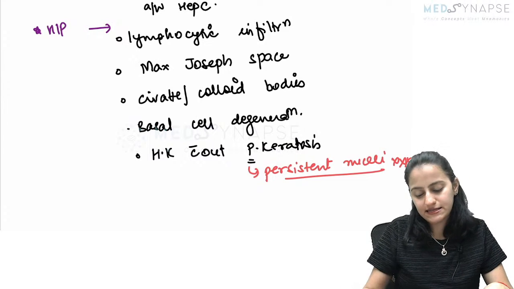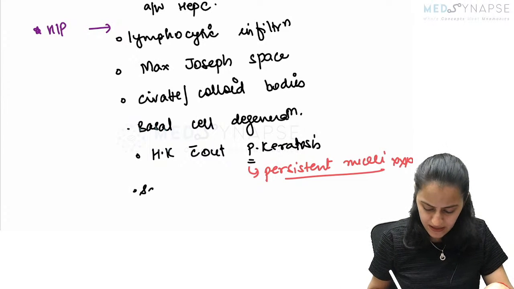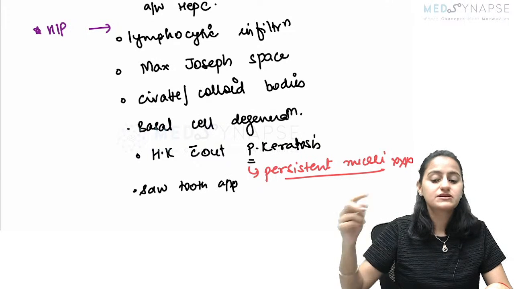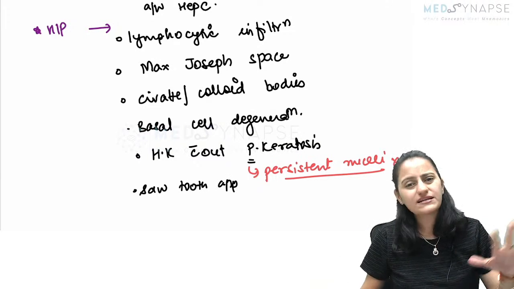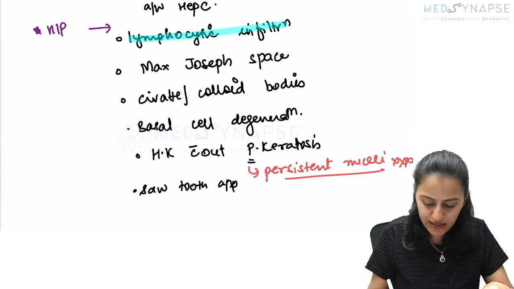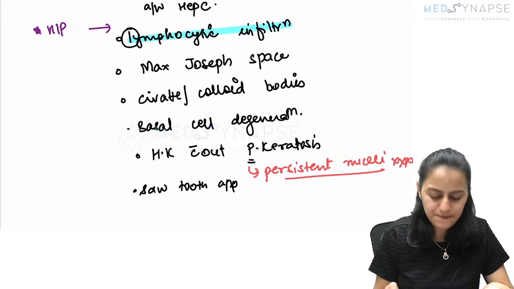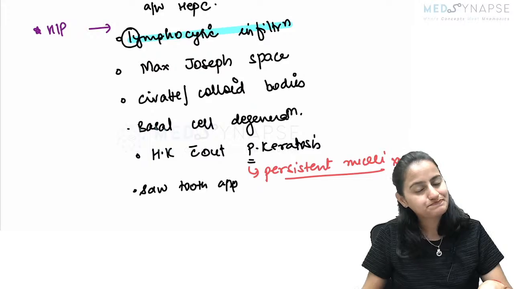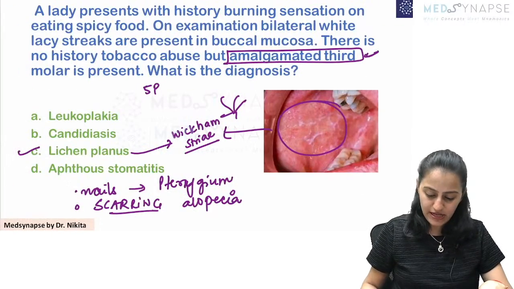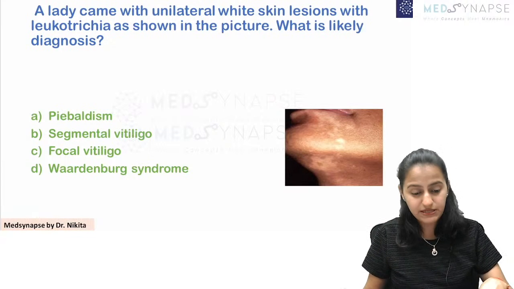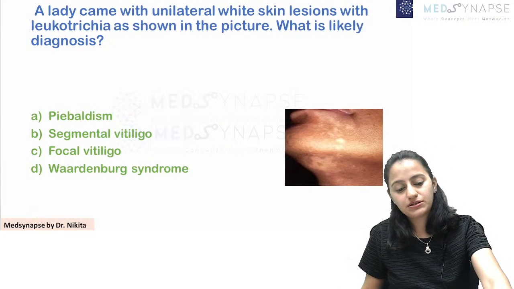Correct. There is sawtooth appearance, the rete ridges giving the sawtooth appearance. All these are important findings with lichen planus. Please do not forget lymphocytic infiltration. So that was about lichen planus. Going on to the next question. What do you think this one is?